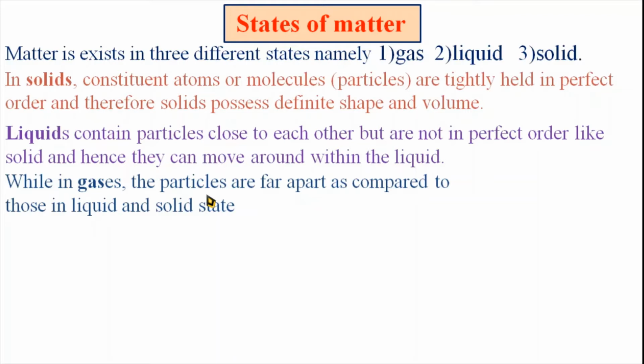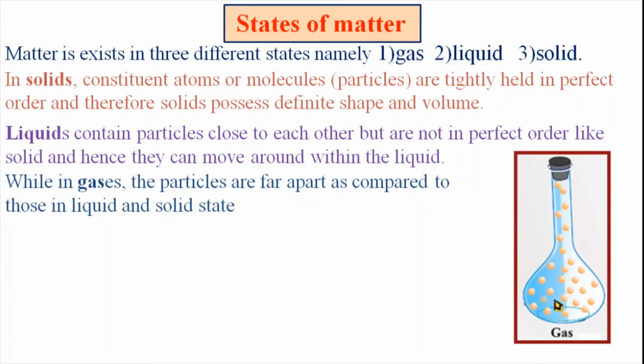Diffusion is the main property of gas. Gaseous molecules can occupy whatever volume is available. That is called diffusion. And it moves from higher concentration to lower concentration, and because of this they do not possess a definite volume or shape. So these are the gases.